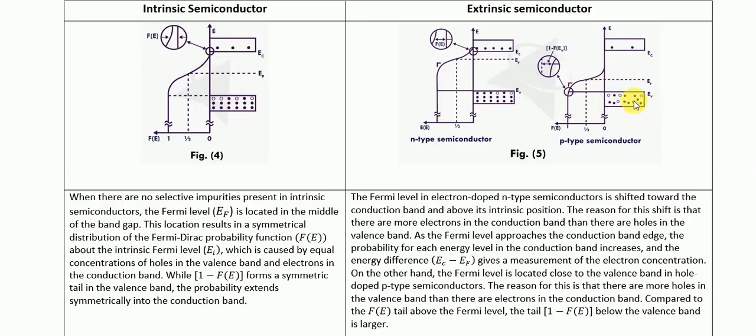Now let's do a quick recap to see if it all clicks. In intrinsic semiconductors, the Fermi level is in the middle between the conduction band and the valence band. For extrinsic semiconductors, for N-type, it shifts closer to the conduction band, and for P-type, it shifts closer to the valence band. So now you know how to locate the Fermi level if you know the type of semiconductor.